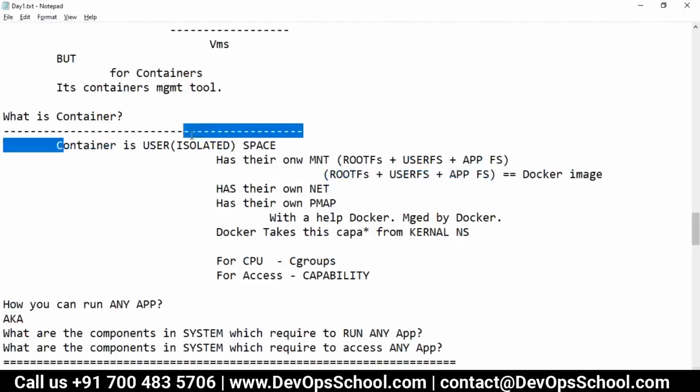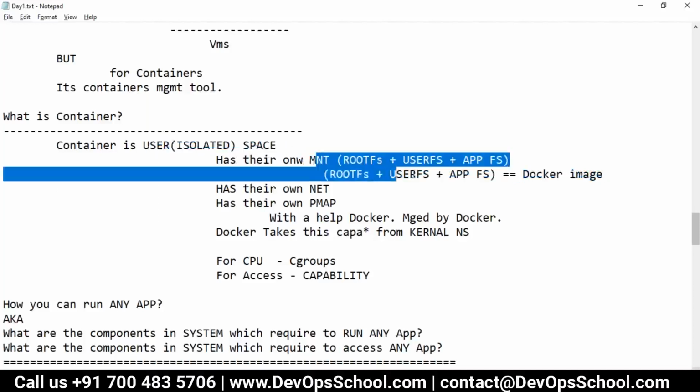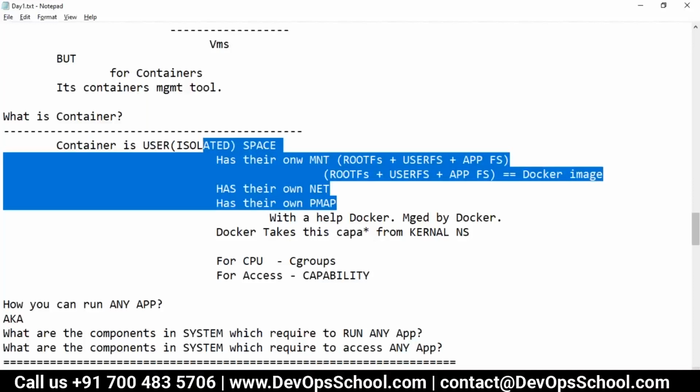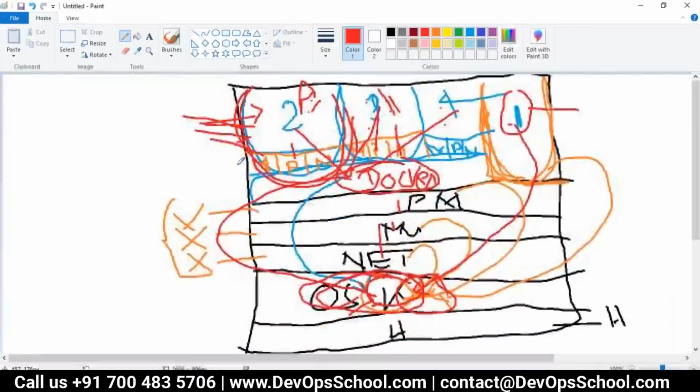When you create a container, they create isolated user space, give one network, and take one copy of your image and mount it to the user. Again I repeat, when you create a container, create a user namespace, mount it with the image. The image has what? This one, with one network, one PID map, and that is your container. So guys, are you able to understand what a container is?